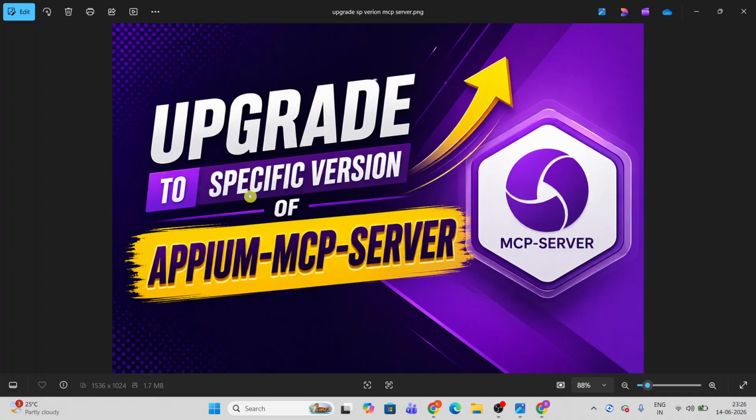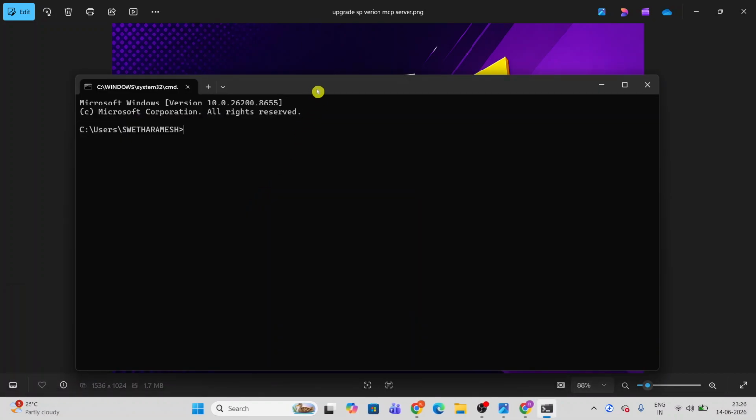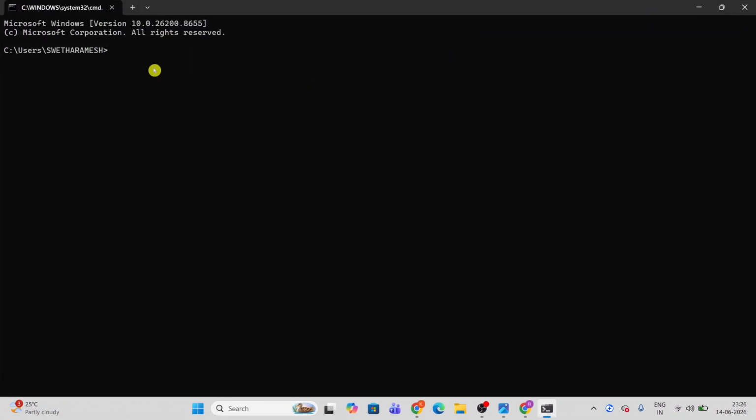Open the command prompt, click on enter, and we have a command to check which version we have installed. That is the first step we need to do. First, we need to check what version we have installed in our system. To check the installed version, we use npm list -g appium-mcp. Click on run, enter.